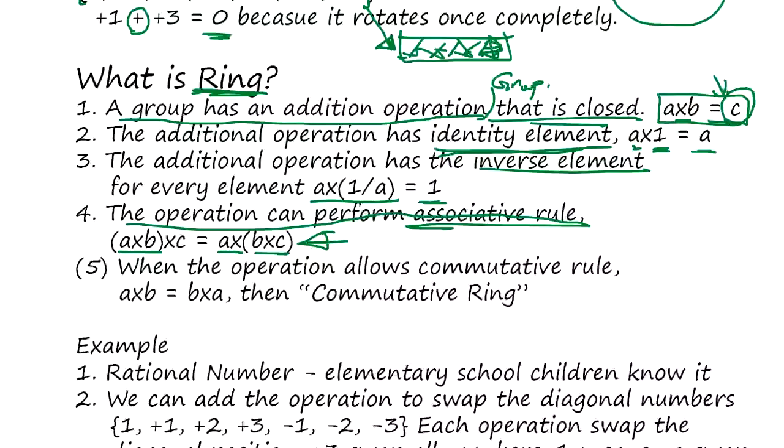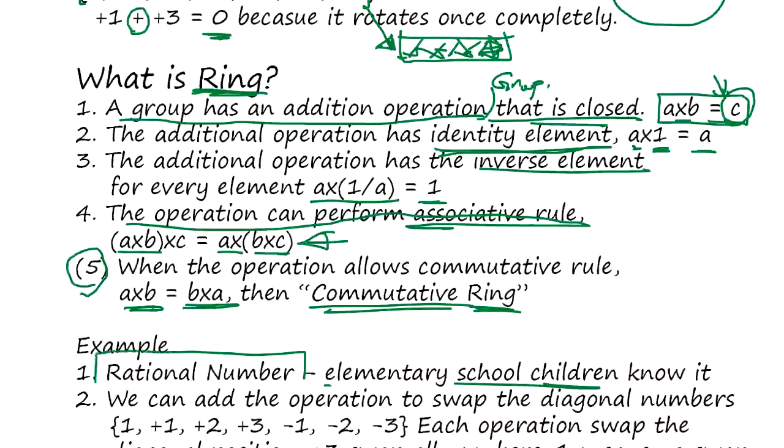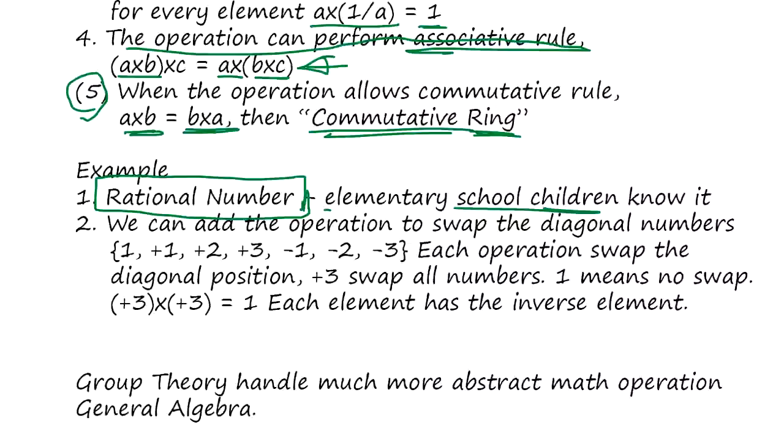When the operation allows the commutative rule, A times B equals B times A, it's called a commutative ring. This is optional, just like for a group. A good example, again one elementary school students know, is rational numbers. Rational numbers form a commutative ring. The integers form a commutative group.